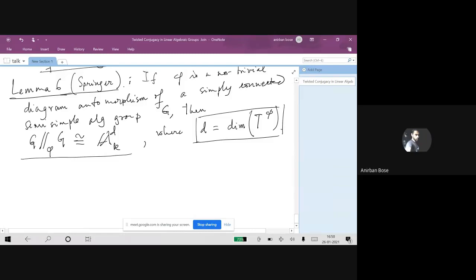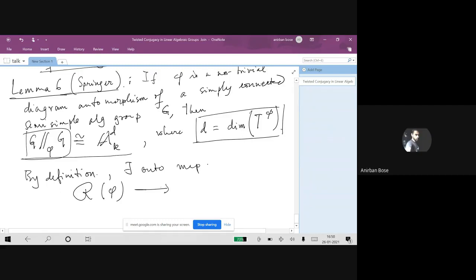And how does this help in our computation? By definition of this GIT quotient, there exists an onto map. If I take the set of all phi twisted conjugacy classes, R phi, there is an onto map from here to this.